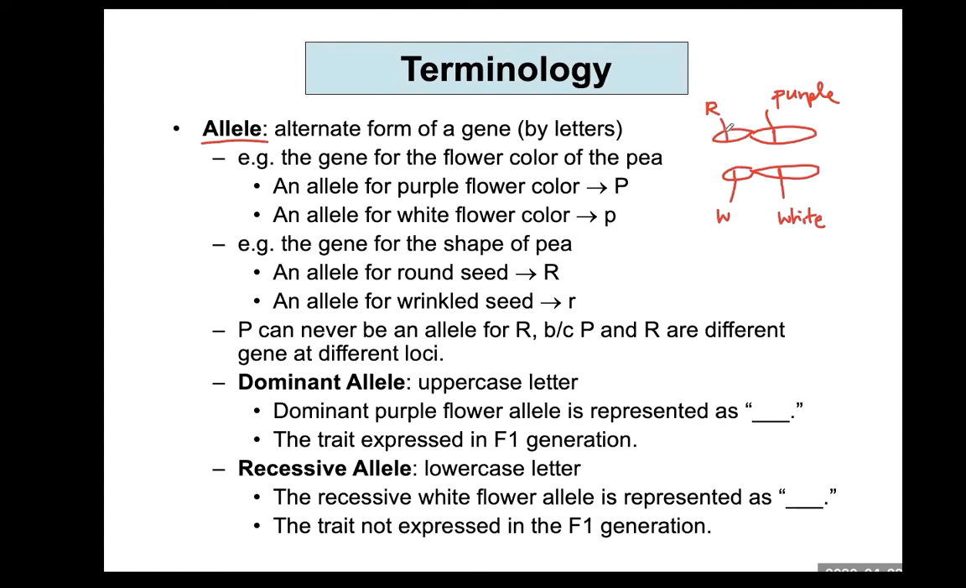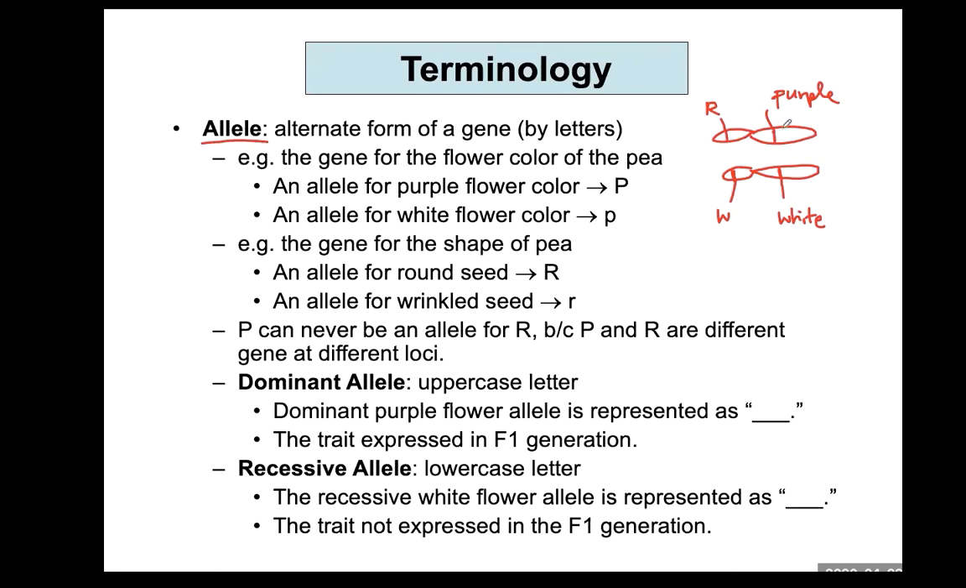One chromosome has round shape, but still this gene expresses the shape of the seed. And the other element of a homologous chromosome carries the gene for wrinkled, not round. We call this allele. So allele means different version of the same gene, different forms of the same gene. In this case, what is the same gene? Flower color gene. In this allele it is the shape of a pea seed. So a variant form of a given gene is called allele.